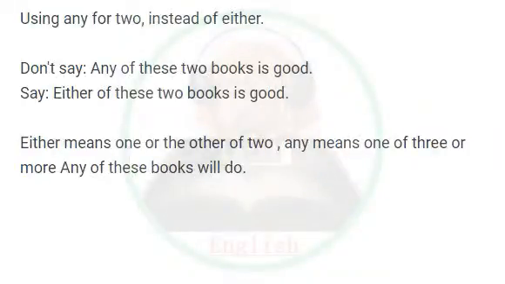Using any for two, instead of either. Don't say, any of these two books is good. Say, either of these two books is good. Either means one or the other of two. Any means one of three or more. Any of these books will do.